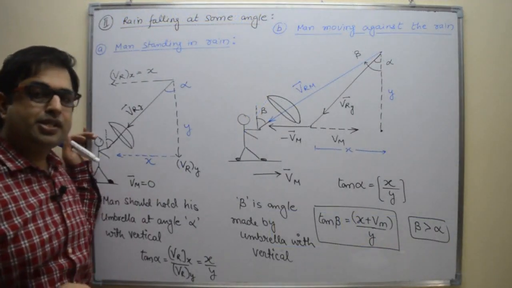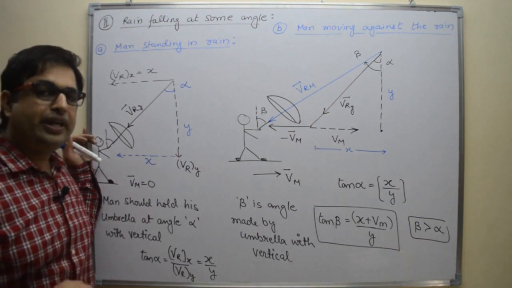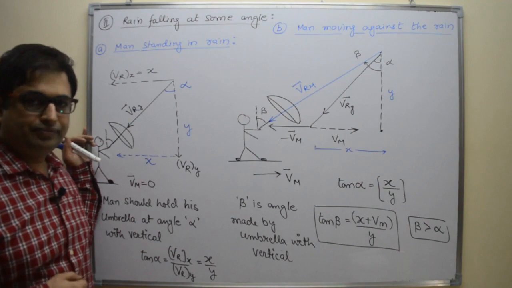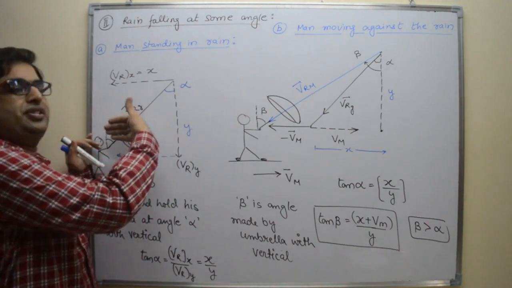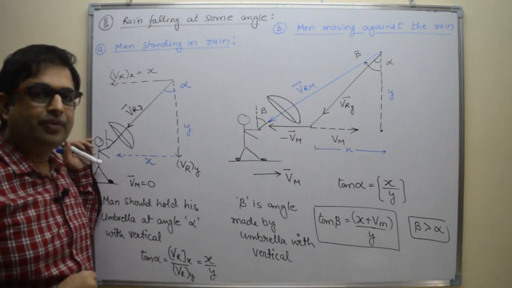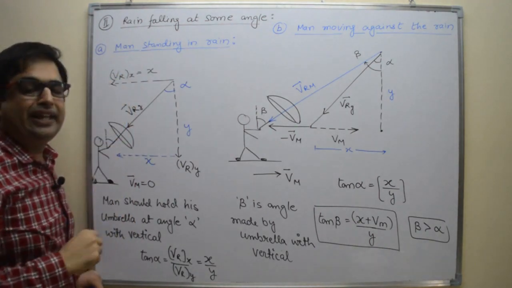Now let us discuss the second condition. In this second condition, rain is falling at some angle with the vertical, and the reason can be wind. Wind is blowing in the left direction, so rain will fall at some angle with the vertical. Right? Let us see part 1, in which the man is standing in the rain.